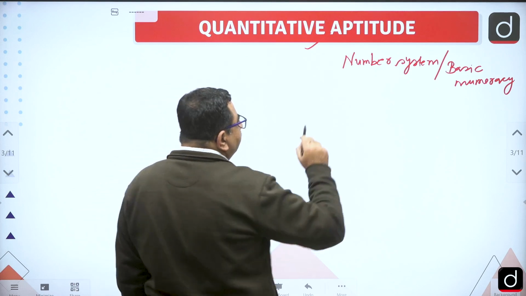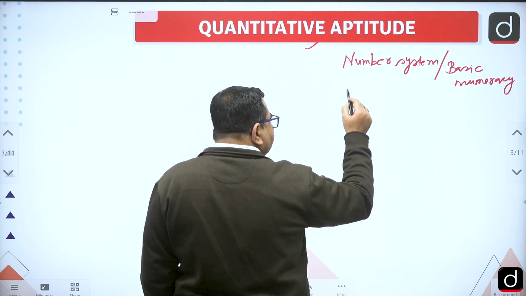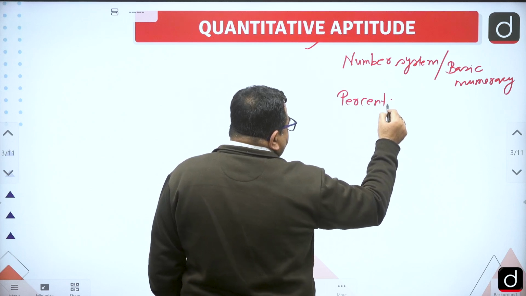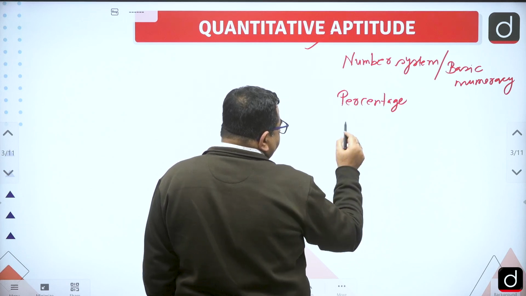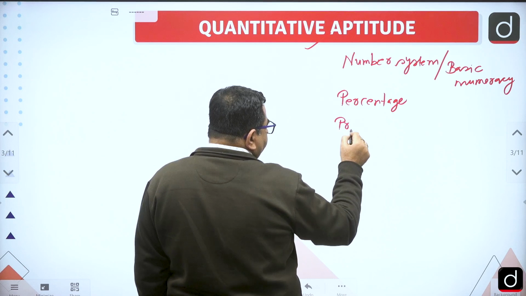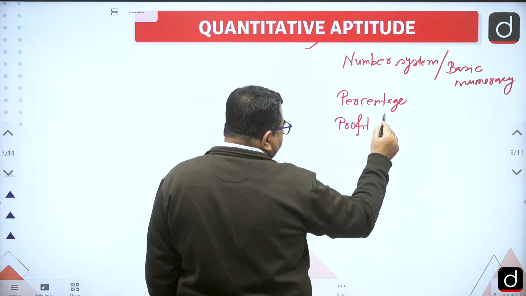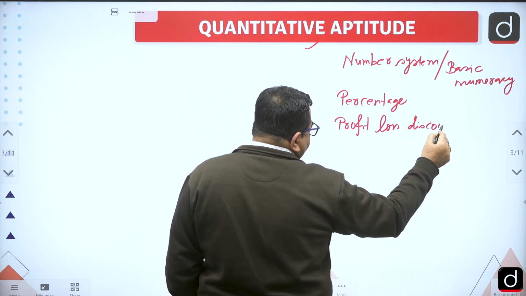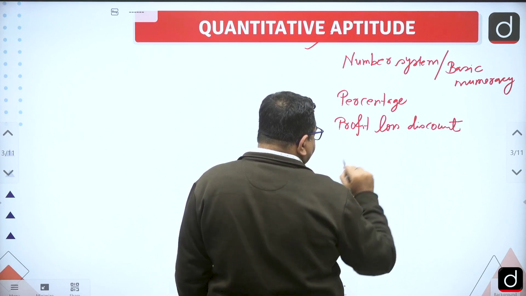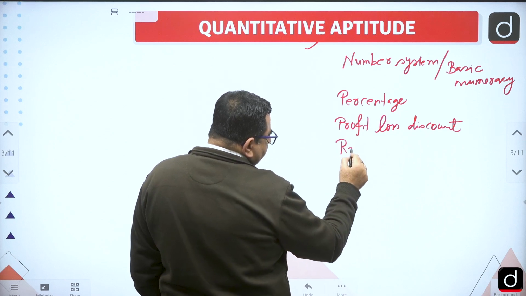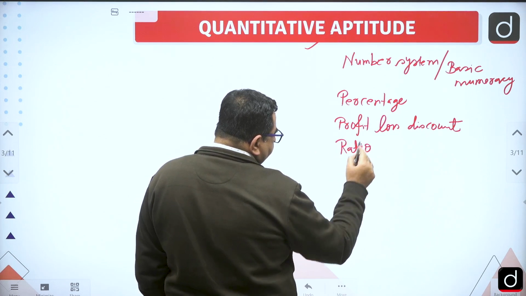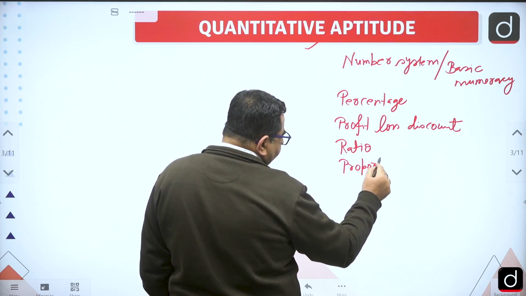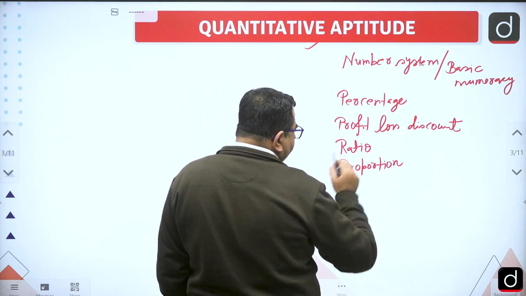After number system, we will be discussing certain other topics in arithmetic, like percentage, then profit, loss and discount, then ratio and proportion.